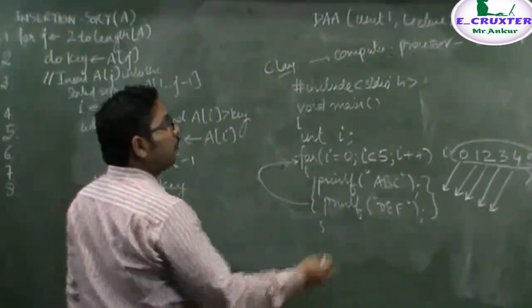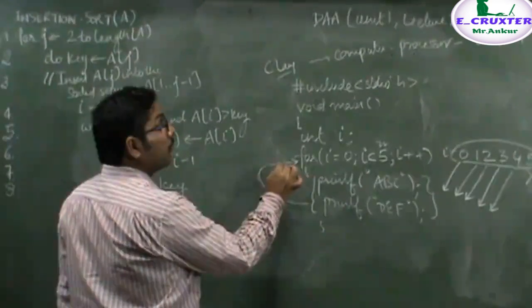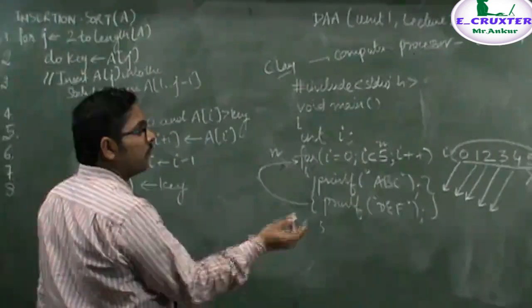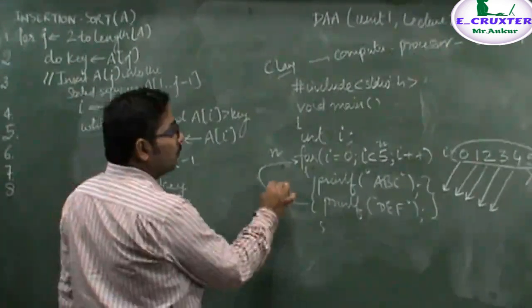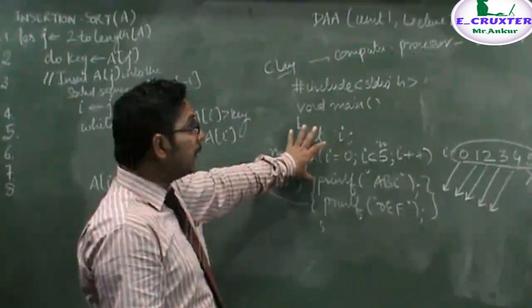That means if the value of I here is n, then the for loop will be executing, for example, let's say n plus 1 times, and then these will be executing n minus 1 times. That is, these statements are dependent upon the for loop.